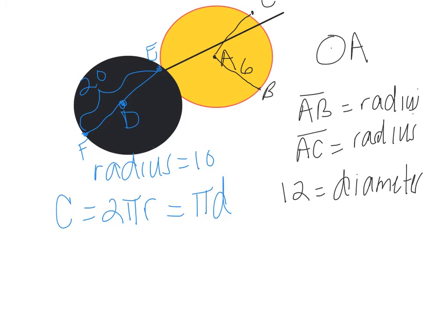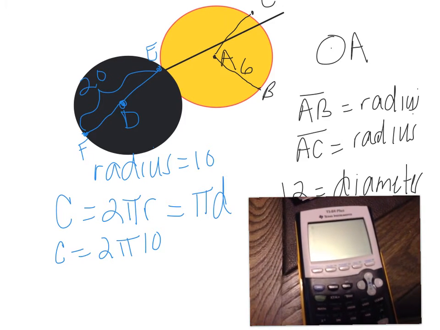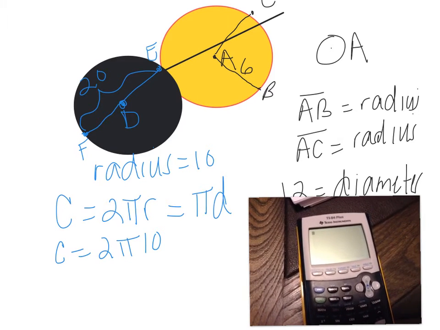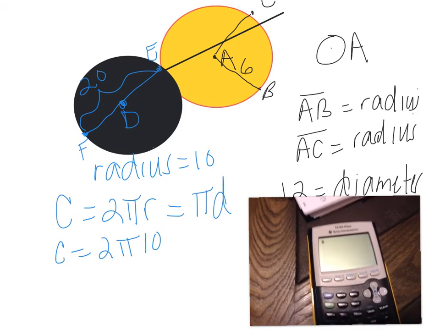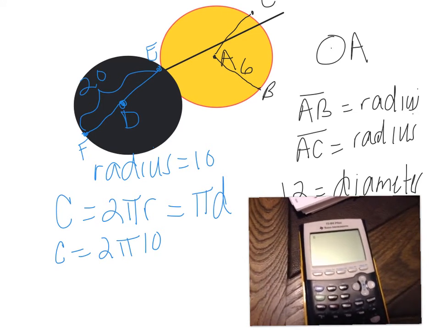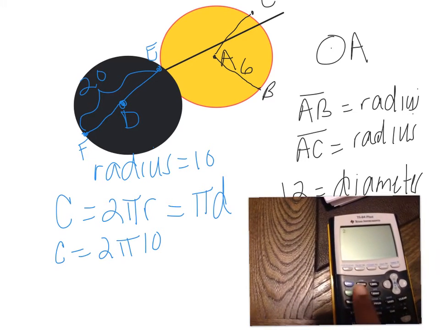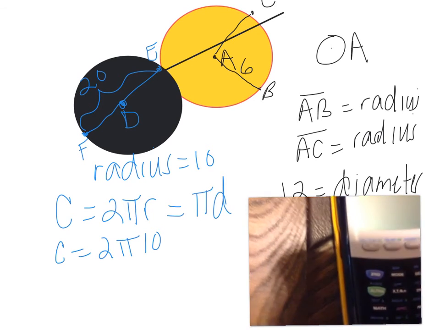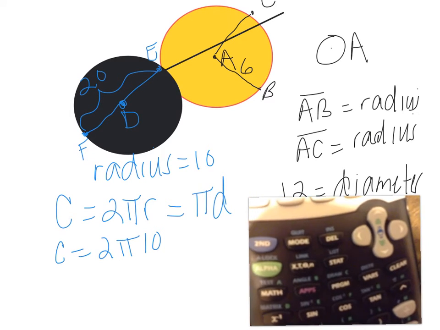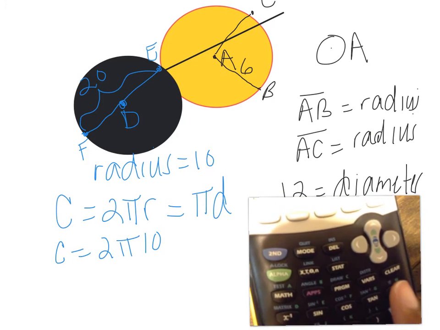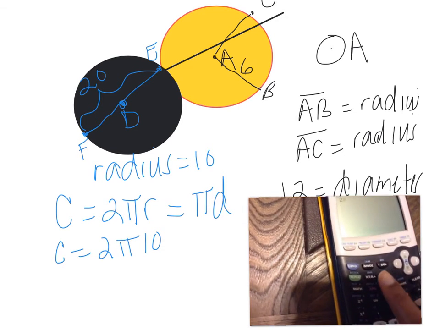So let's say all we know for the circumference is that our radius is 10. So 2 pi times 10. If you wanted to put this in a calculator, bear with me because this is a little difficult. I'd press 2, and pi is right underneath clear, you see that little symbol there for pi. So you're going to press second because it's in blue.